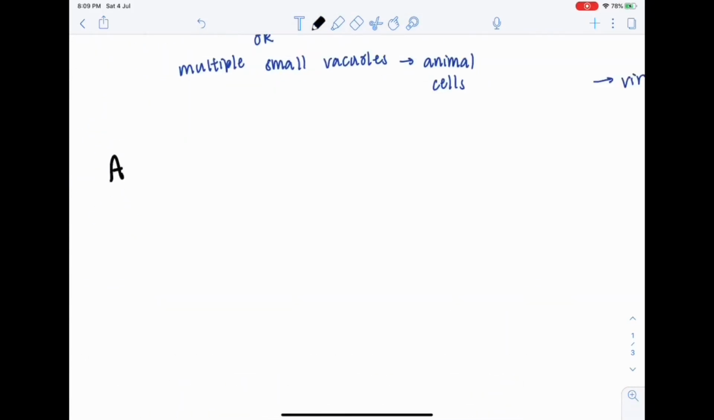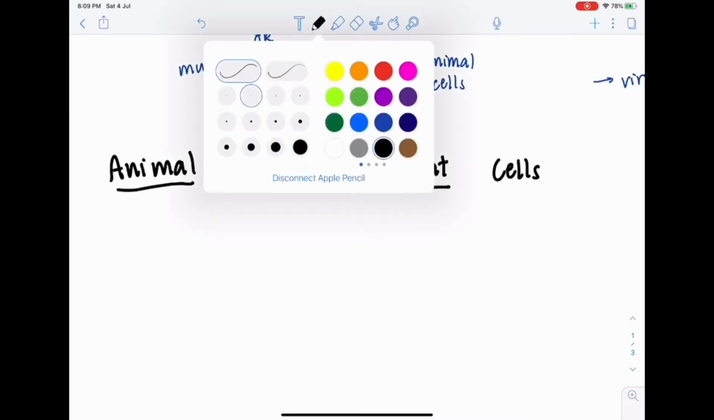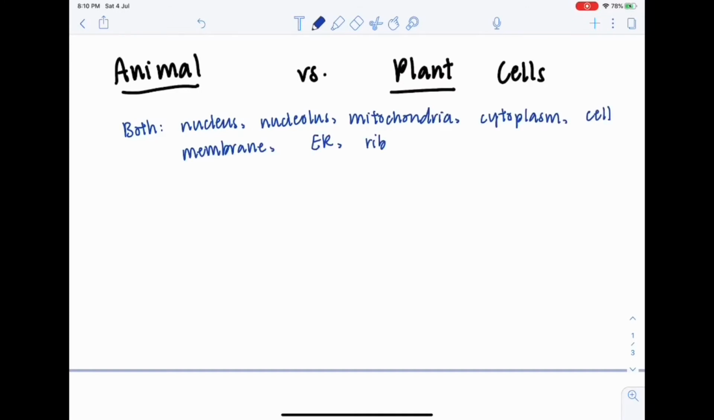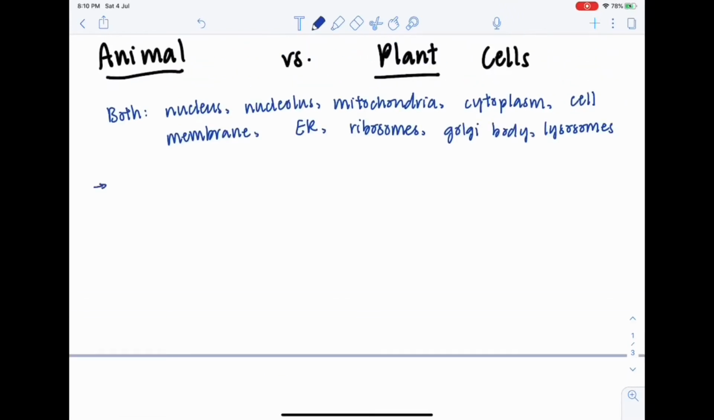Animal versus plant cells. Cell structures found in both animal and plant cells are the nucleus, nucleolus, mitochondria, cytoplasm, cell membrane, rough and smooth endoplasmic reticulum, ribosomes, Golgi bodies, and lysosomes. However, animal and plant cells differ in that firstly, animal cells do not have a cell wall, therefore they may burst easily. In contrast, plant cells have a cell wall.